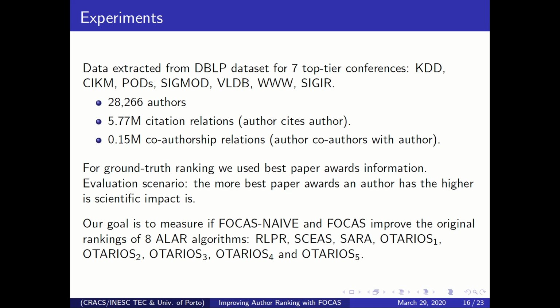Instead, FOCAS aims to take the scores of the author ranking algorithms and improve them by limiting the impact of random citations. So we measure the baseline of each of 8 author ranking algorithms without any modifications, and then measure their performance after applying FOCAS to see the gains that we obtain.